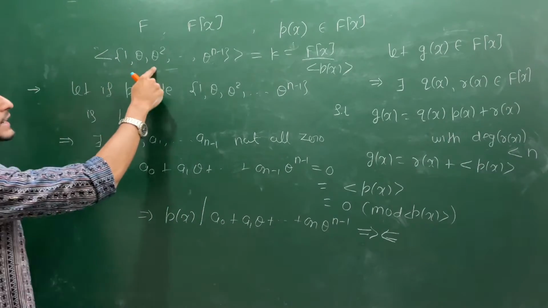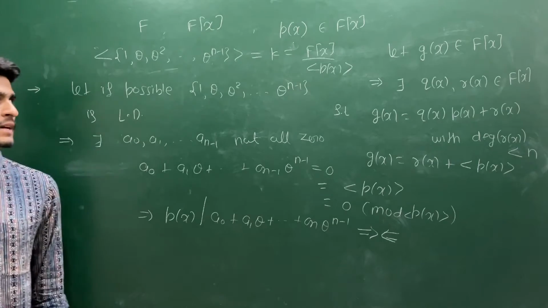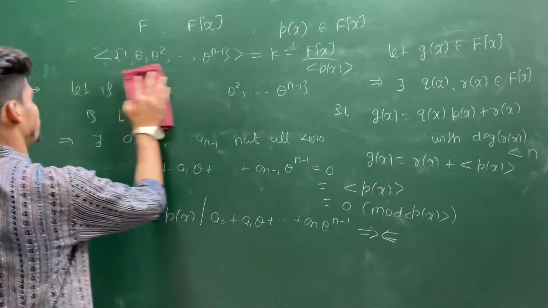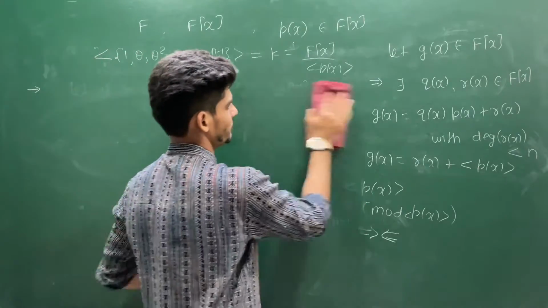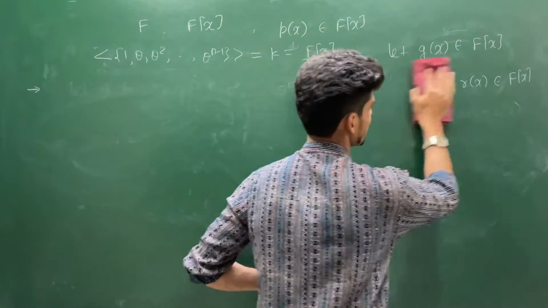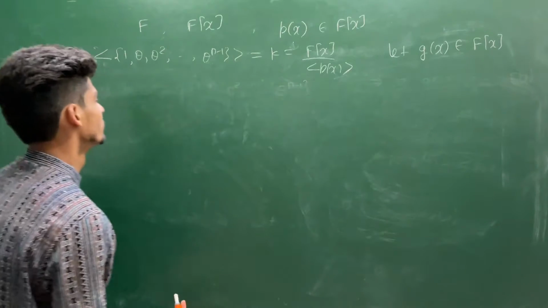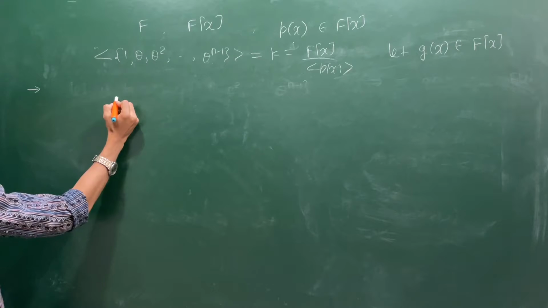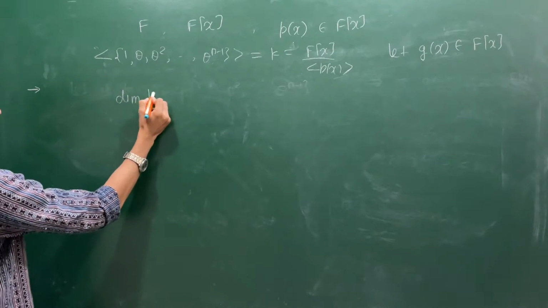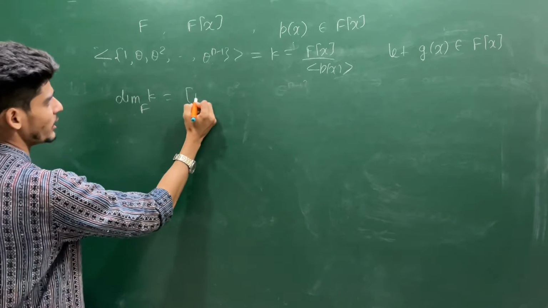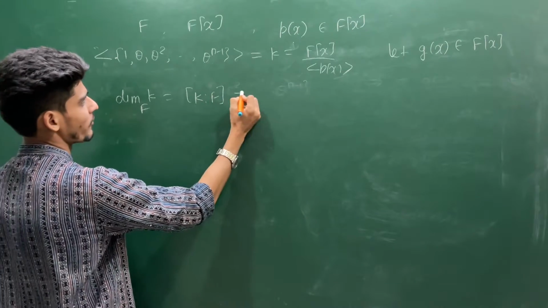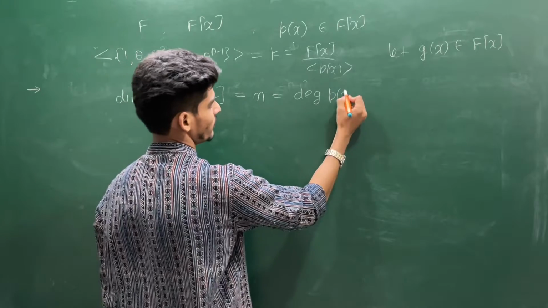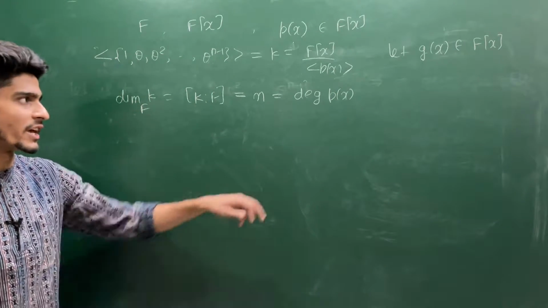That means 1, theta, theta square, up to theta to the power n minus 1 forms a basis. So from here you can say that the dimension of this K over F, or the degree of extension of K over F, is exactly n, which is the degree of this polynomial P(x), which is irreducible.